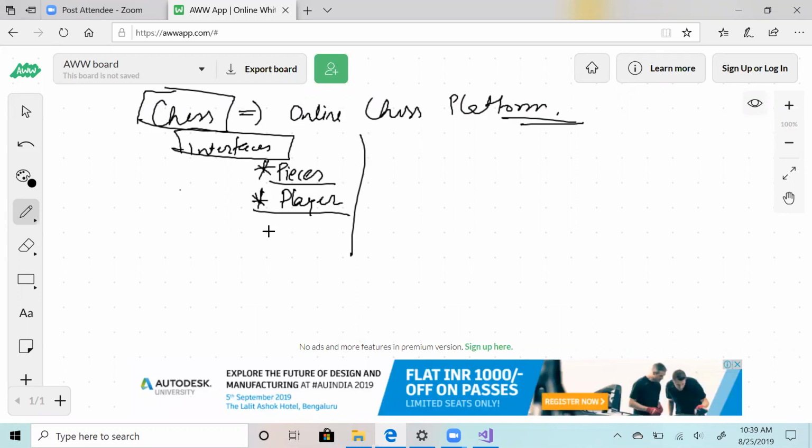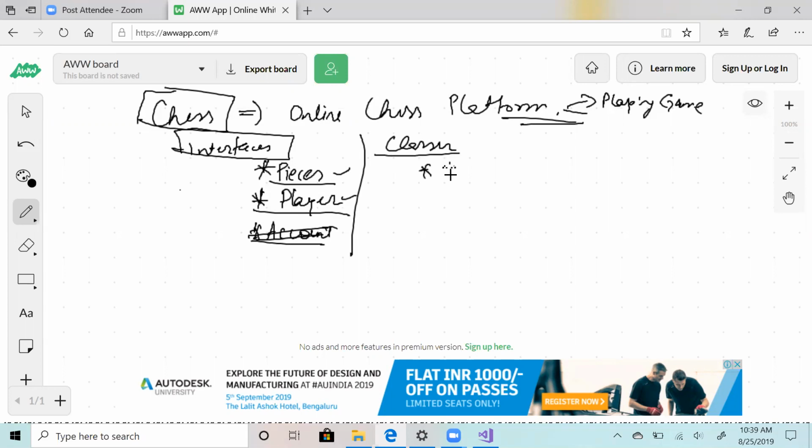You can have that actually if you go about implementing. But as I said, an online chess platform will have multiple functionalities. Let's focus on the functionality of playing the game more than other things. Board. Right. So let's only concentrate on pieces and players. So these are the interfaces you will have. What are the classes that you will have? Board. I mean, game would be the... The classes will be chessboard.